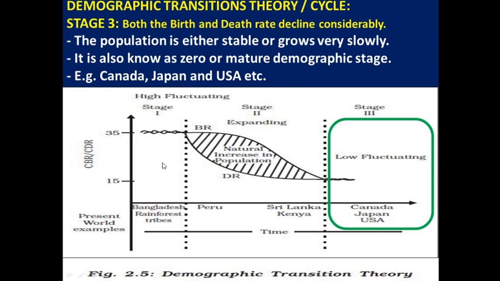So this diagram will help us to describe and predict the growth of population of a particular region or country by studying the social and economic changes in that region over a period of time.